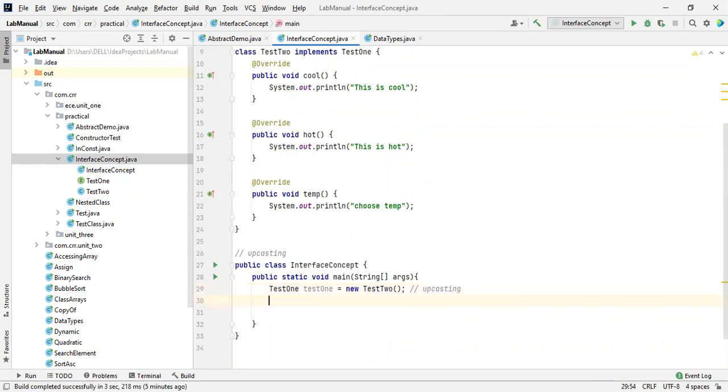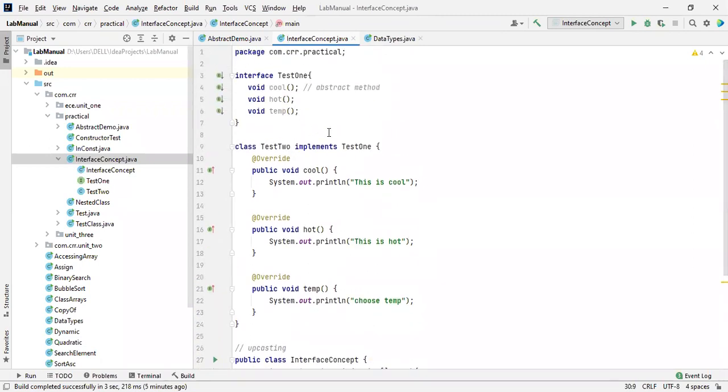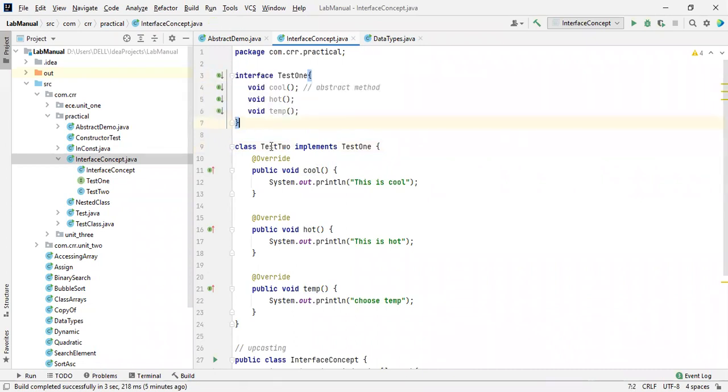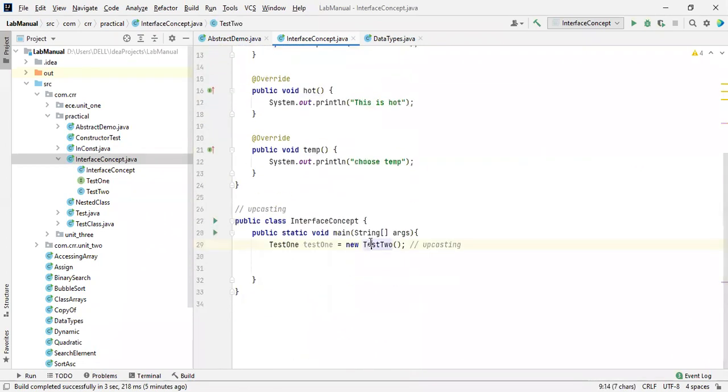Remember the term, which is very useful for you. So how are you going to do the upcasting? Just take the classes over here and assign which extends or implements. If it is a class, it is extends, right? If it is an interface, it is implements. So here, take the main parent as an object and instantiate the subclass for that. This is a subclass. This is the instantiation of the subclass. So this is called an upcasting.